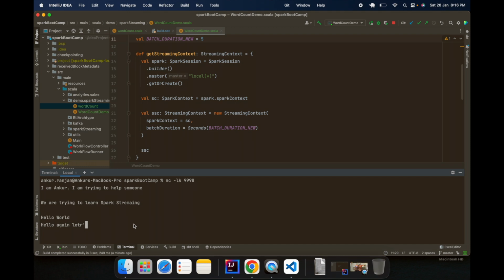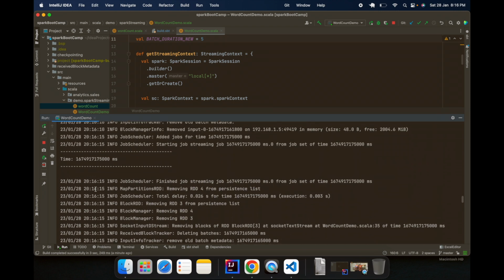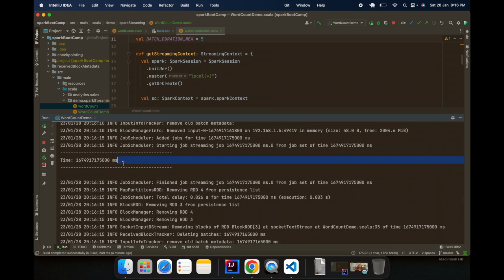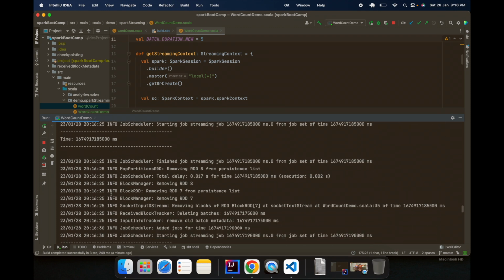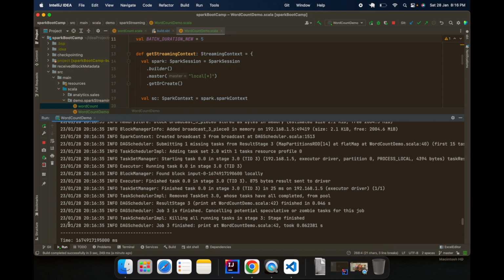See, it tried to poll in the next 5 seconds and didn't get anything, so nothing was typed. Now when we go down, we can see that in one duration it got these 4 records. So in one batch duration you might get some data, you might not get some data. In one batch duration you might get a very large number of records, in another a smaller chunk of records. I hope it is clear.